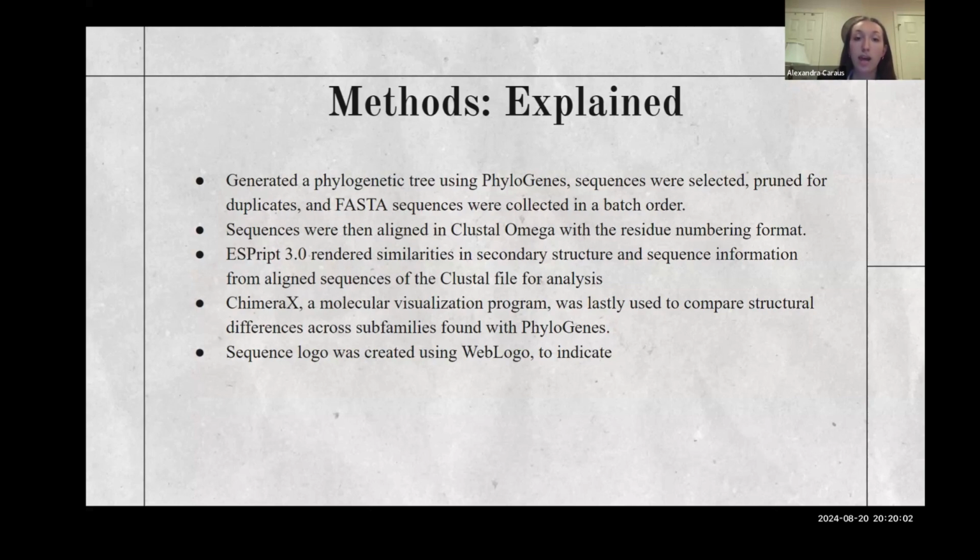It collects them in a batch order and essentially gives you a whole file of all the sequences that you're looking at. And then these sequences were aligned in a tool called Clustal Omega, which helps number the residues in order to prepare for multiple sequence analysis. And then ESPript, which is a multiple sequence analysis tool, was used to render similarities in the secondary structure and sequence information from the aligned sequences from the cluster file. This would help us understand visually which residues were more conserved throughout all the subfamilies.